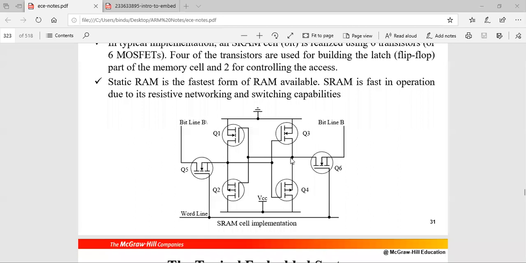Consider this as node A and this as node B. Assume that previously A is equal to 0 and B is equal to 1. Now what I have to write? I have to write 1 here and 0 here. I have to write 1 at this point, node A. So here these two are NMOS transistors, this is N and this is also an NMOS transistor.